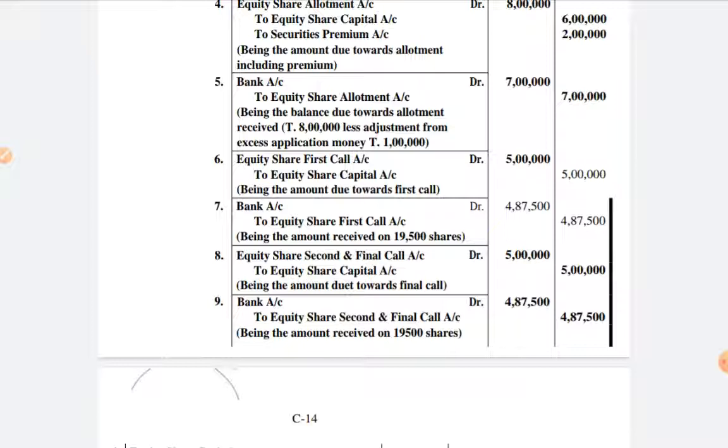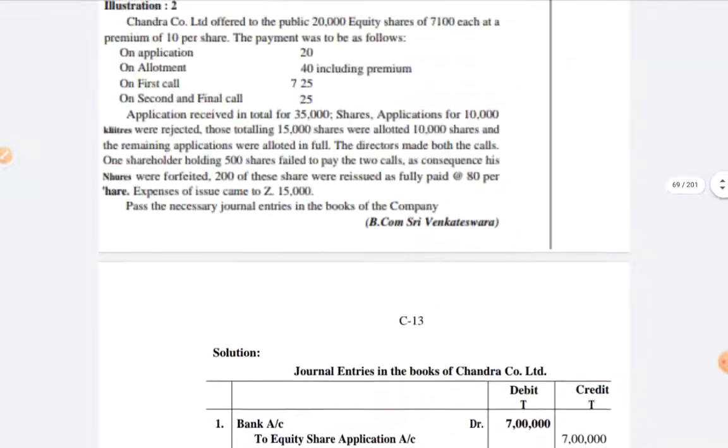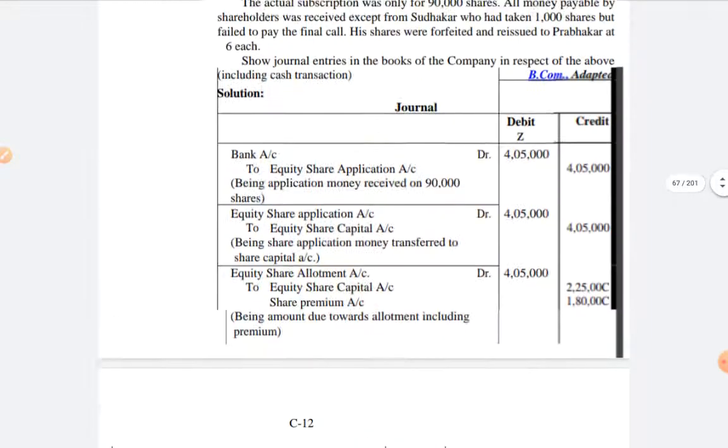And there are other topics relating to this unit for the advanced accounts people, I am saying those who are having advanced accounts as a backlog.